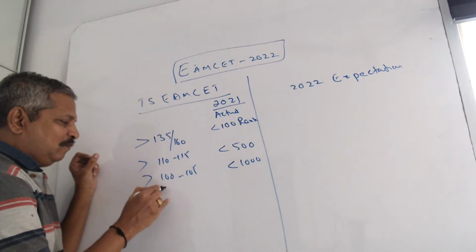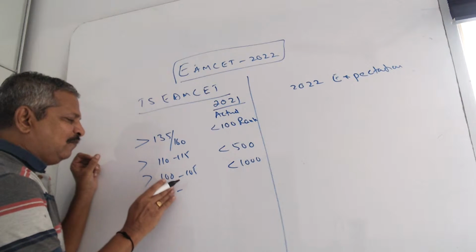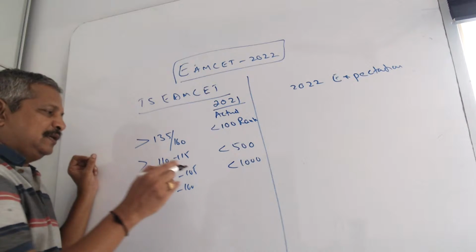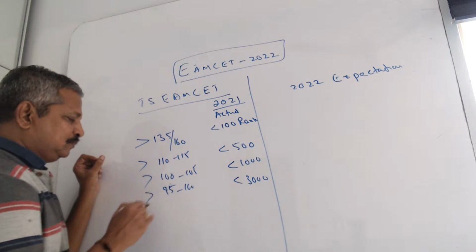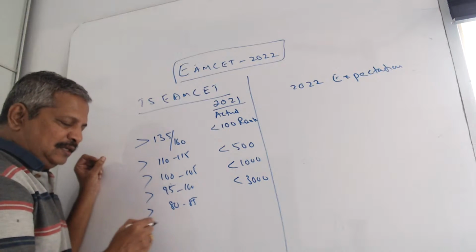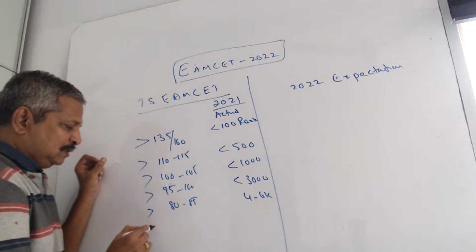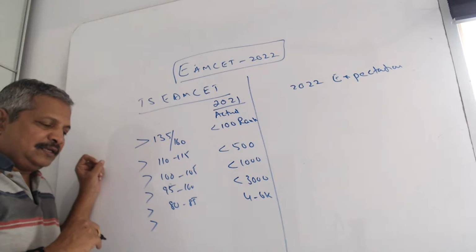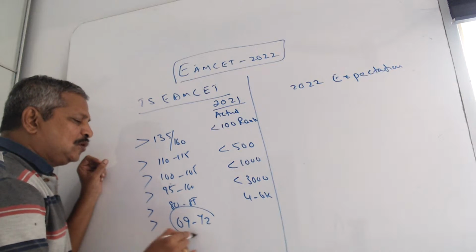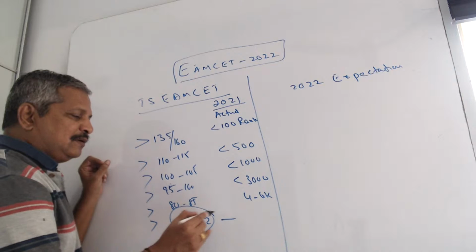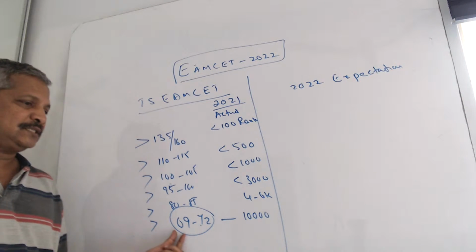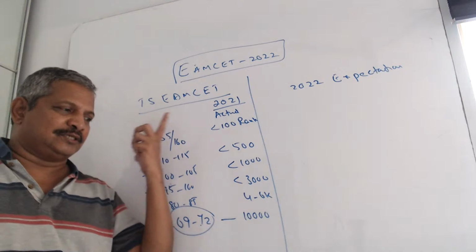Next point, 95 to 100 is below 3000. And 80 to 85 is 4 to 6,000. And here is the major important part, where many will be placed. Last year those who got 69 to 72 got 10,000 rank.